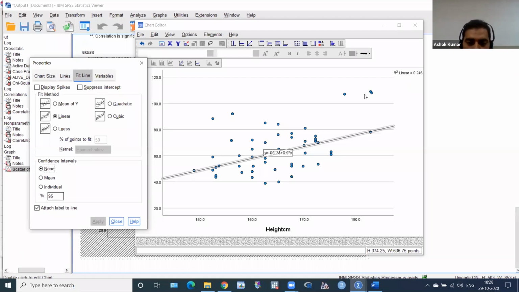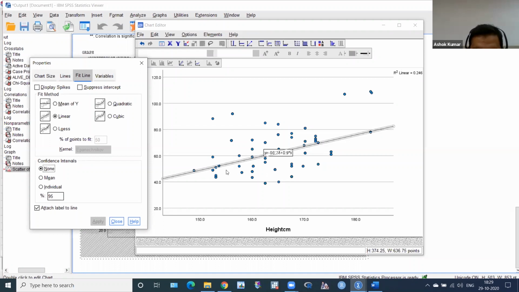And if you want to remove this, this is not looking good. If you want to remove this, this is an equation line. This is a best fit line. It minimizes the sum of squared errors. This is the best fit line. And this is the intercept here. This is the intercept at x is equal to 0. This line cuts here around 44, 42 something. This is y is equal to 42.